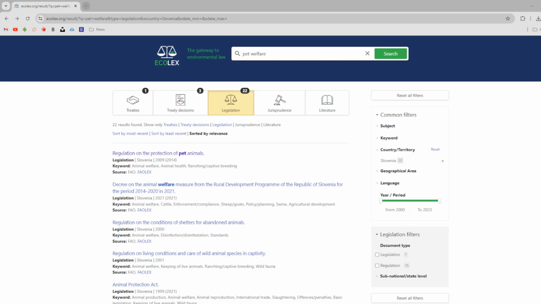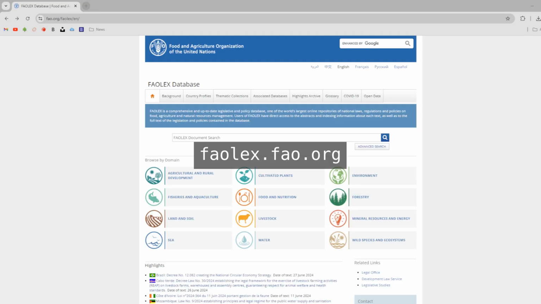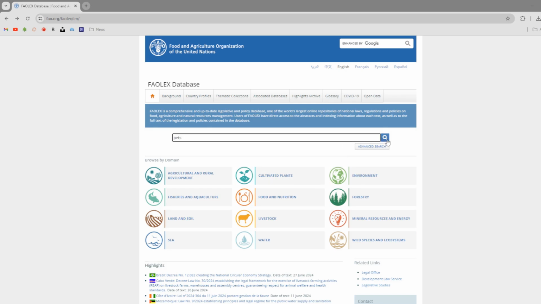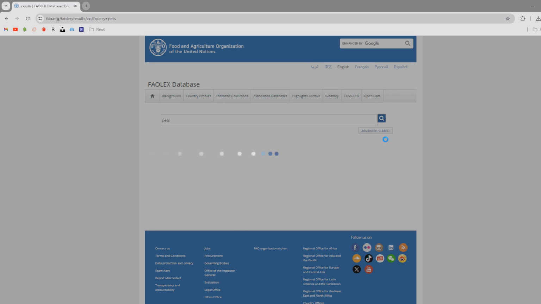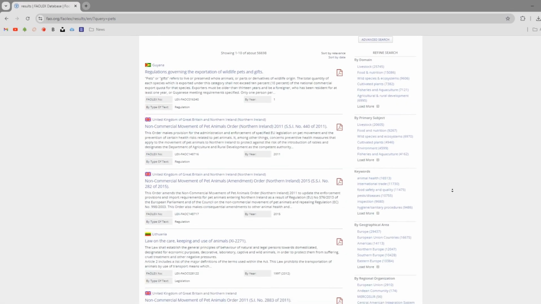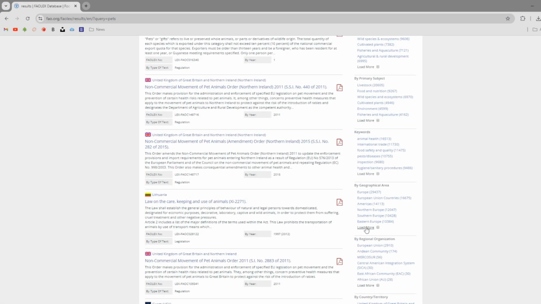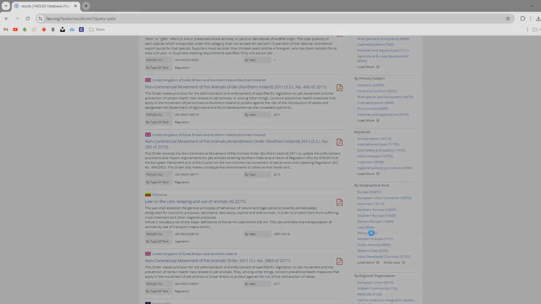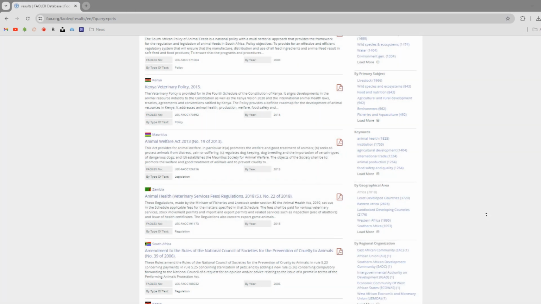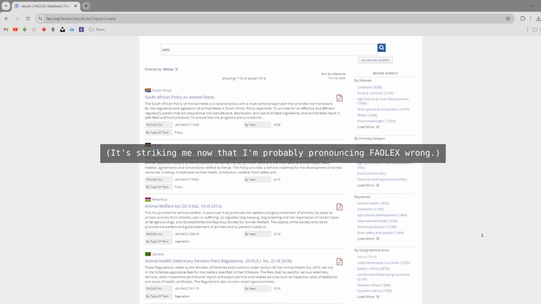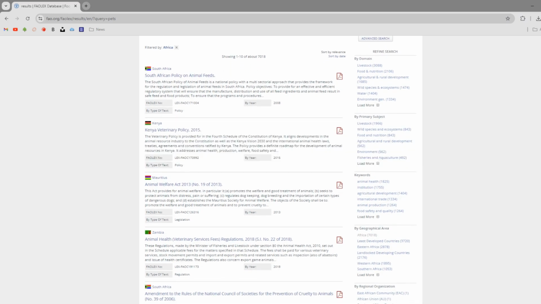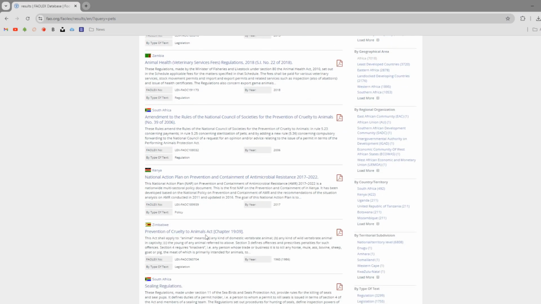My next recommended database is Fowlex, which is a database of global laws mainly related to agriculture and natural resources, but like Ecolex, it more broadly incorporates some animal laws beyond what we might traditionally associate with those two categories. So Ecolex actually pulls results from Fowlex. So if you're just looking for legislation, regulations, or case law, you don't necessarily have to use Fowlex, but you might prefer how Fowlex is organized, and it may have policy documents not on Ecolex.